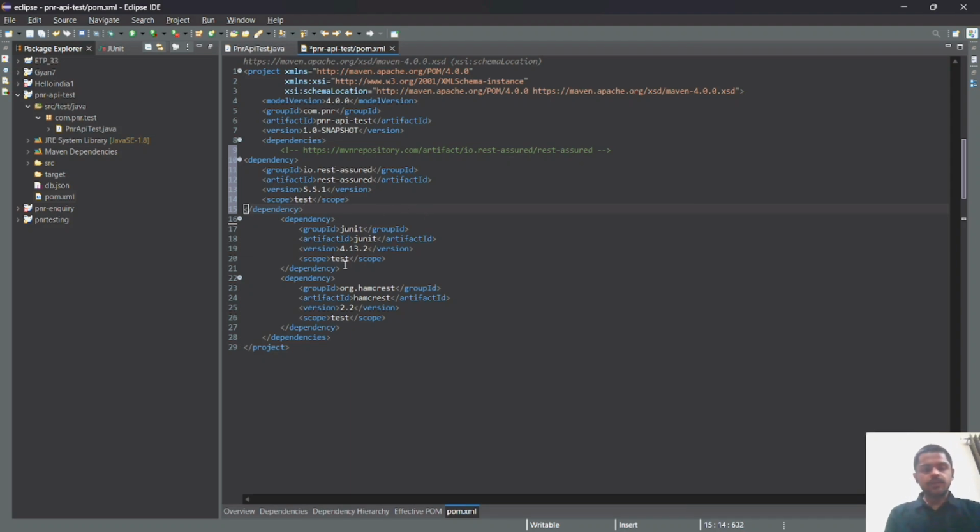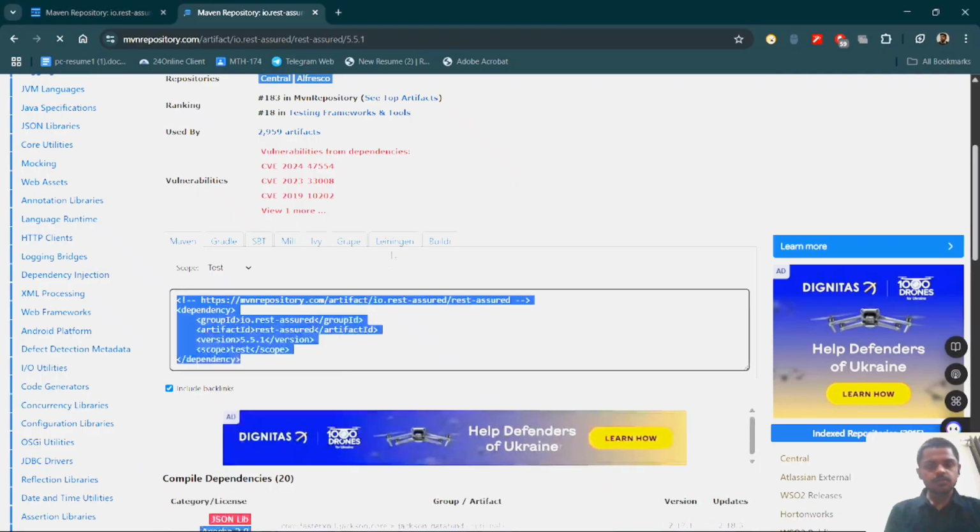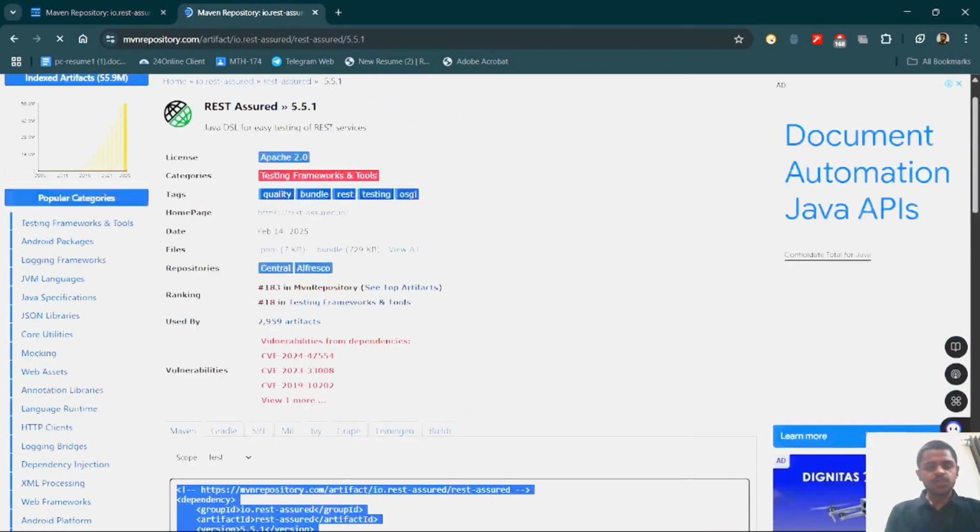Similarly, we have to add two more dependencies. The second one is JUnit.